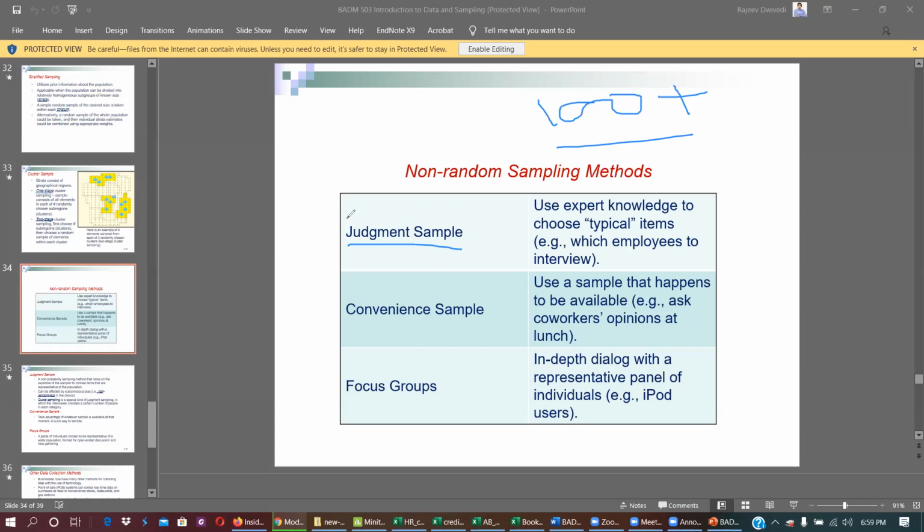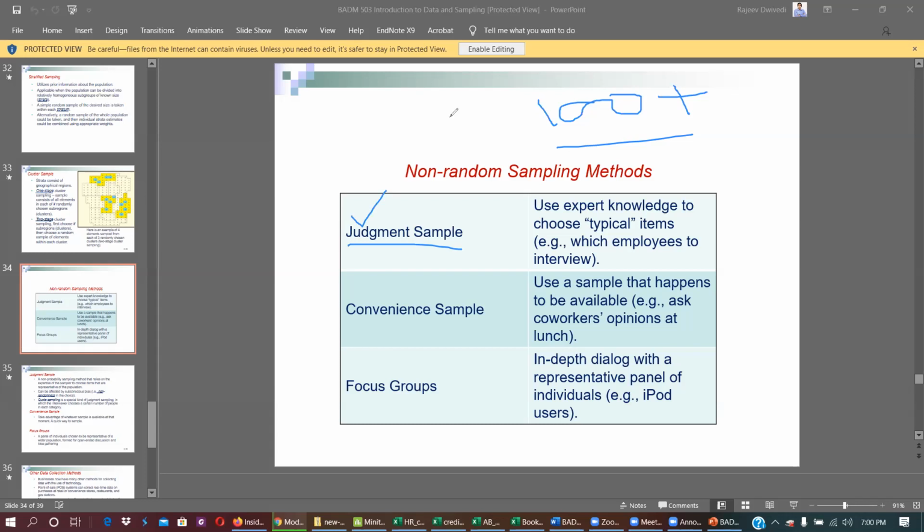So I can select Mr. John, Mr. David, Mr. this, Mr. that, based on my expertise and knowledge, because I taught them and graded their assignments and everything. I can give 10 students. So that is called judgmental sampling.